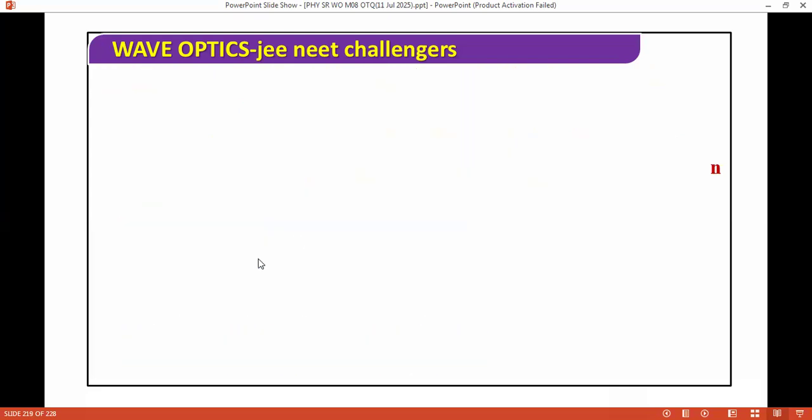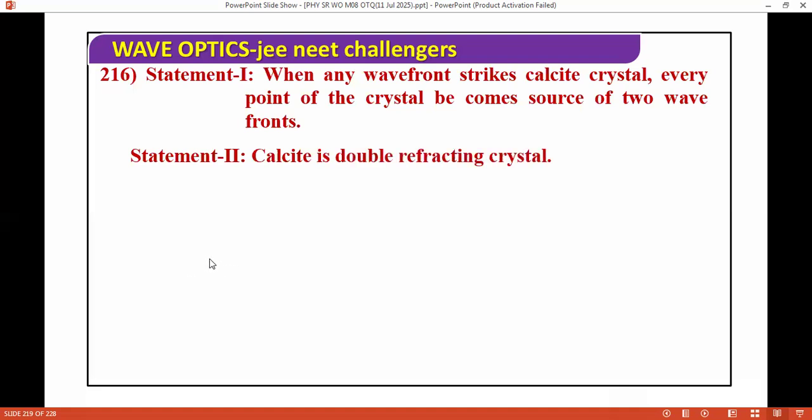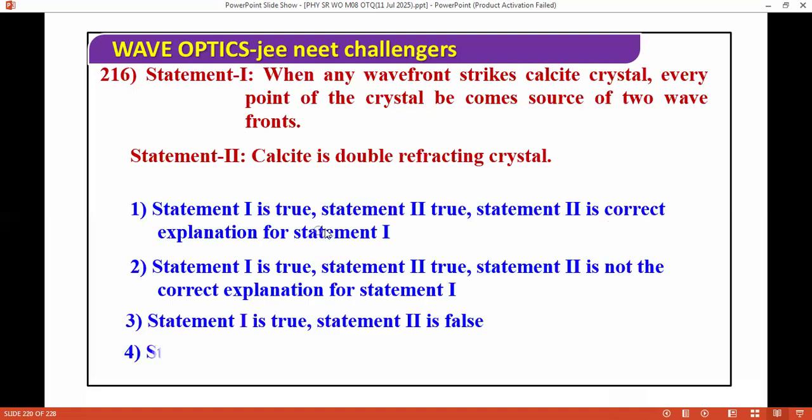Next question. When any wavefront strikes a calcite crystal, every point of the crystal becomes a source of two wavefronts, and calcite is a doubly refracting crystal. For this question, the correct answer is both are correct and the explanation is correct.